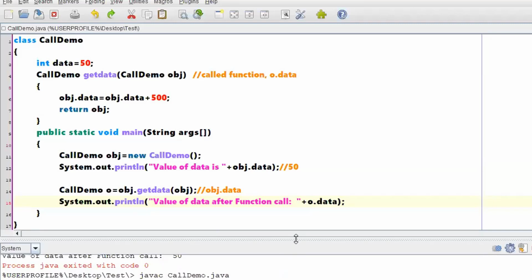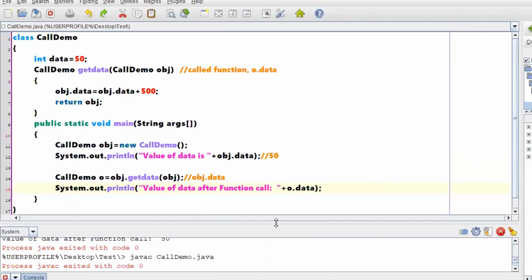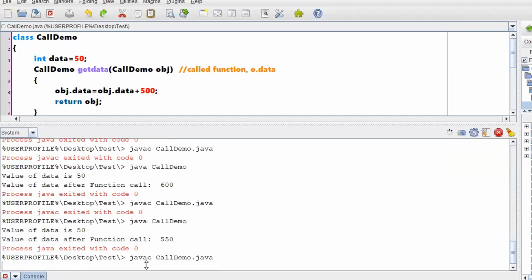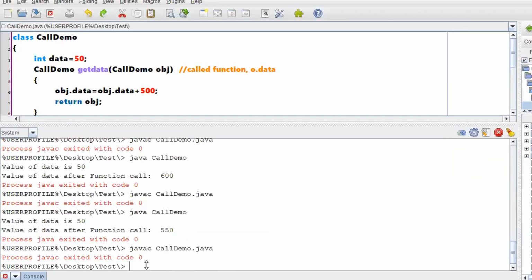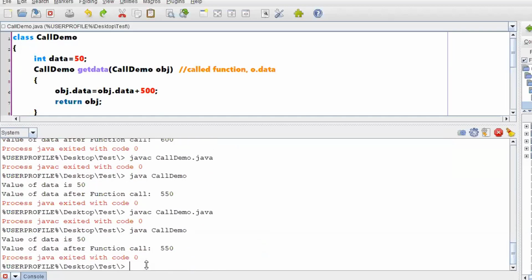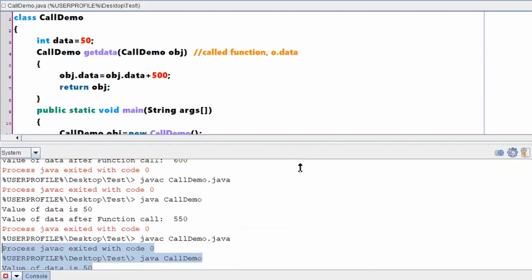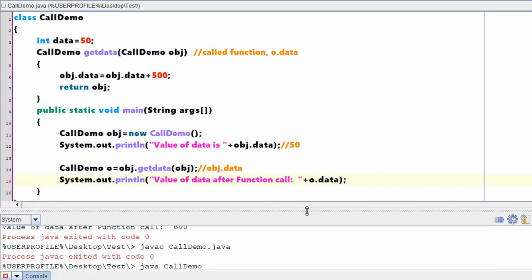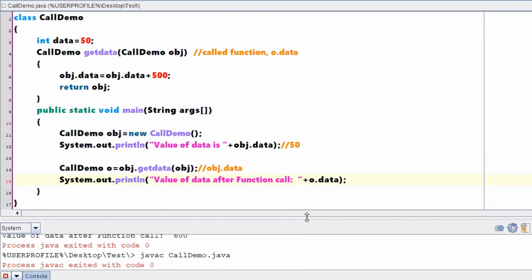Let me just cross check whether it will execute fine or not, and if it executes, what should be the answer? Is it working fine? Are we using all the concepts which we have discussed, such as call by methods returning objects, right? Yes, there is a method which is returning an object.